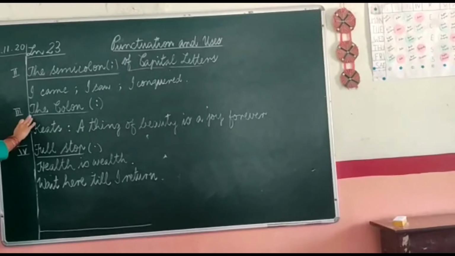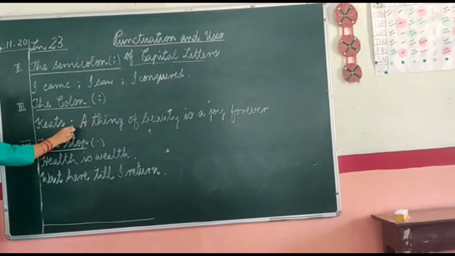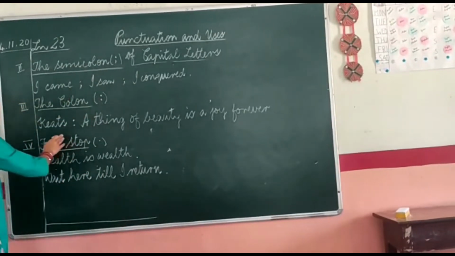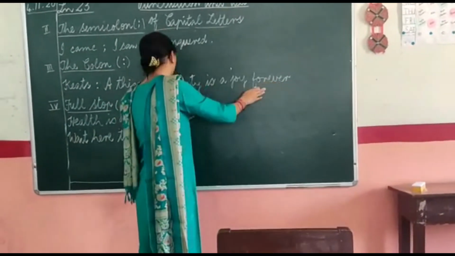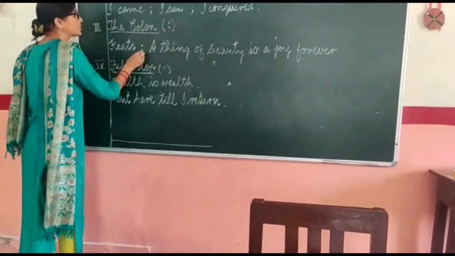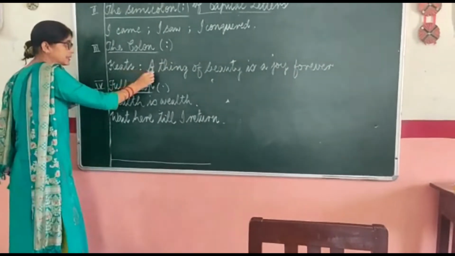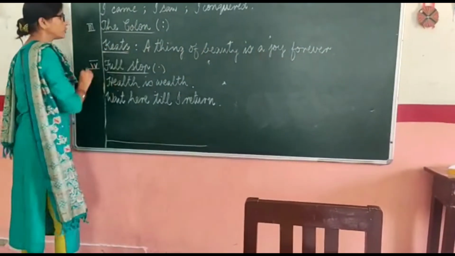Then the next one is the colon. This is the sign of colon. Now colon is used to mark off a direct quotation. Now see the sentence. Keats: a thing of beauty is a joy forever. Whenever this colon is used and after that whatever is written, it marks that this line is spoken by this person. Okay.